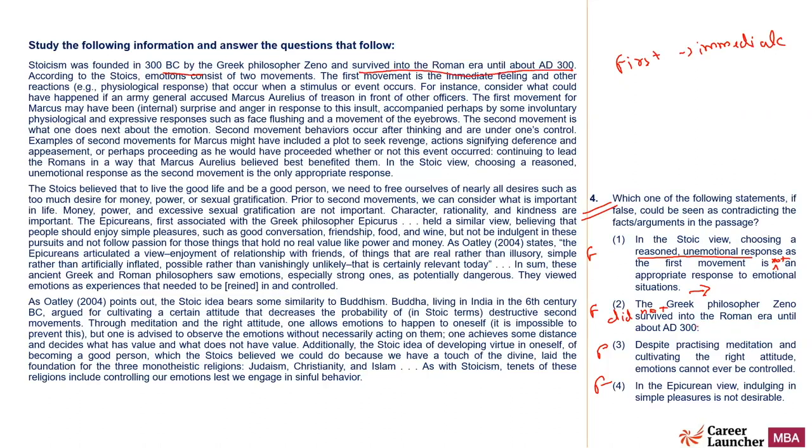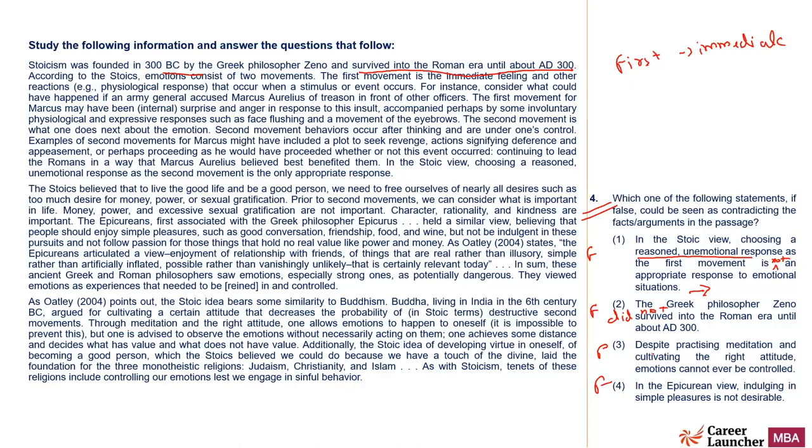Okay. So did not survive into Roman era. Yeah. So making it false again doesn't contradict anything given in the passage, right? In fact, the passage says that it was founded in 300 BC by him, but the line says that he survived to AD 300. So making it false that he did not survive till AD 300 is right as per the passage.